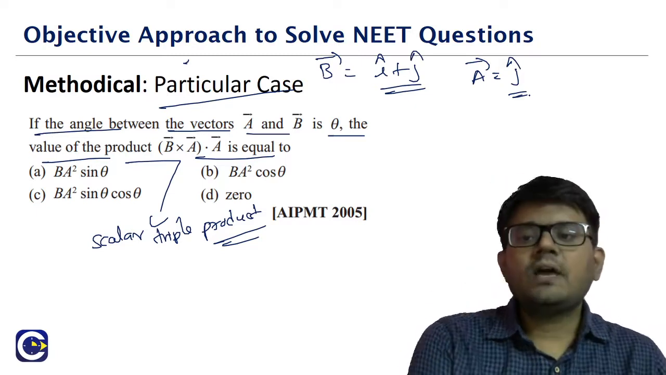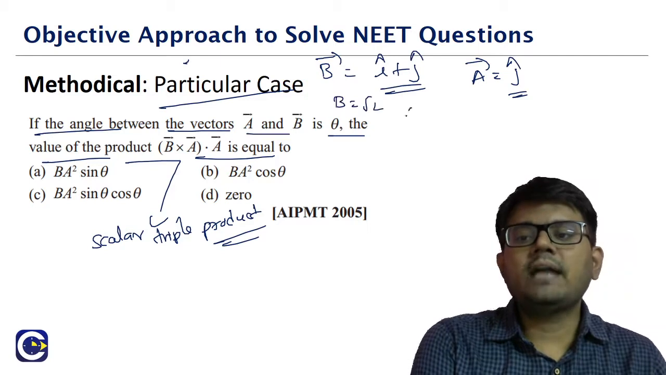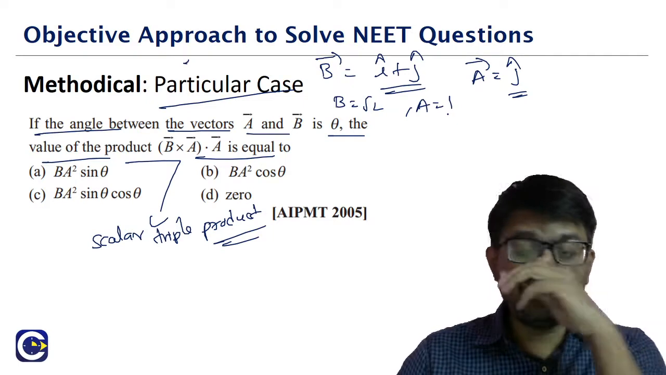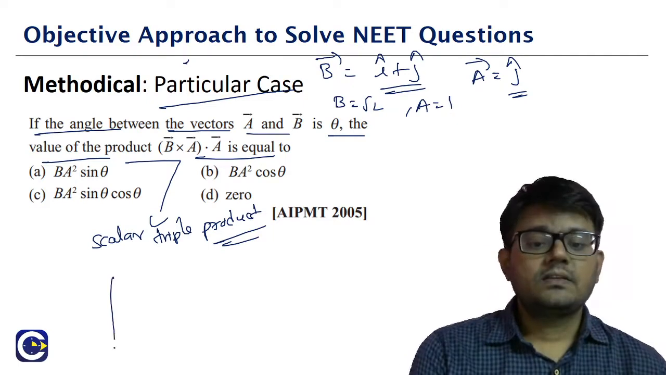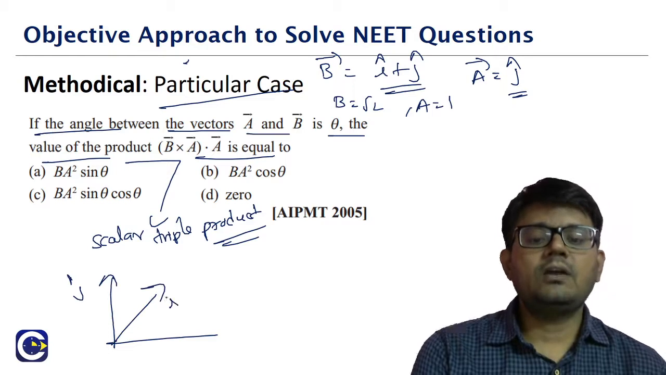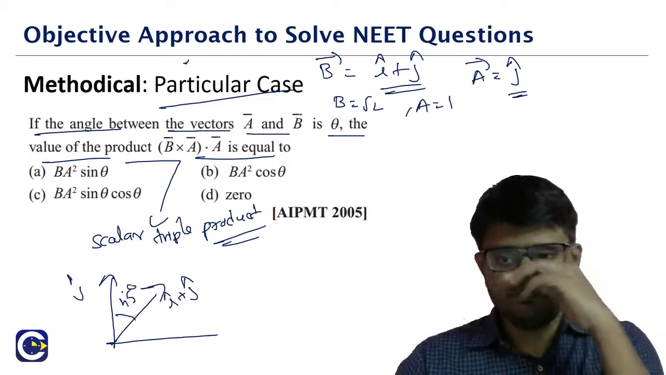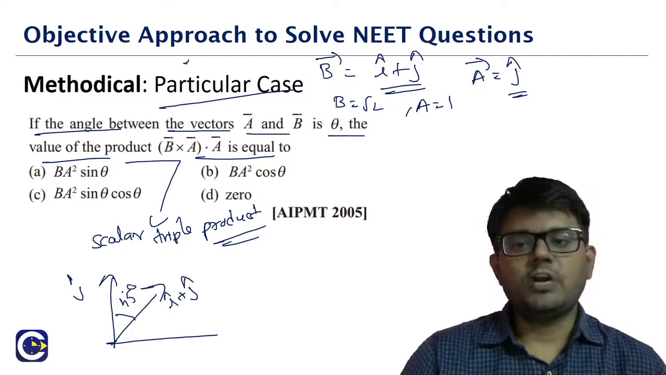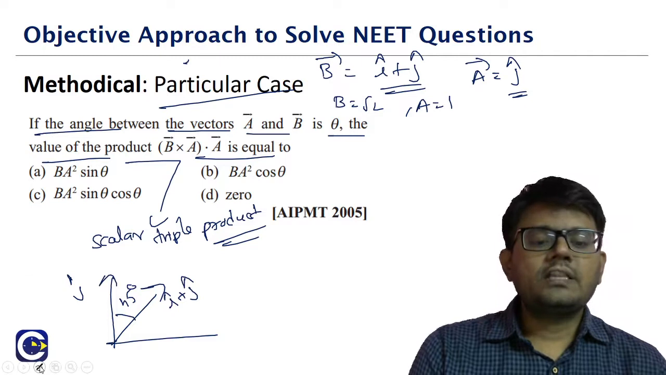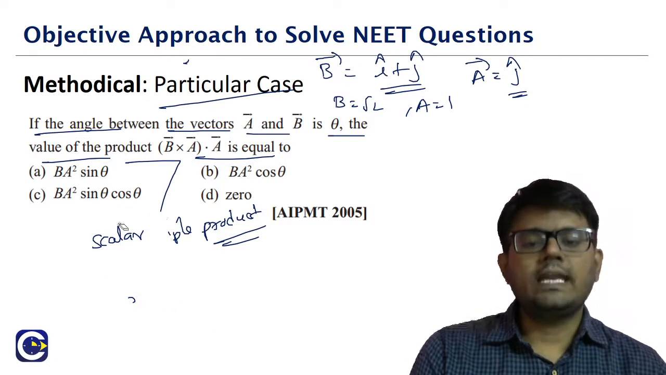Now what is the magnitude of this i plus j? Root 2. What is the magnitude of a? That is 1. And what will be the angle between them? See, this is j direction. i plus j will be along the angular bisector, right? So what will be the angle between them? It will be 45. Now we will have to just go for the particular case. So we are able to know what is the angle also.